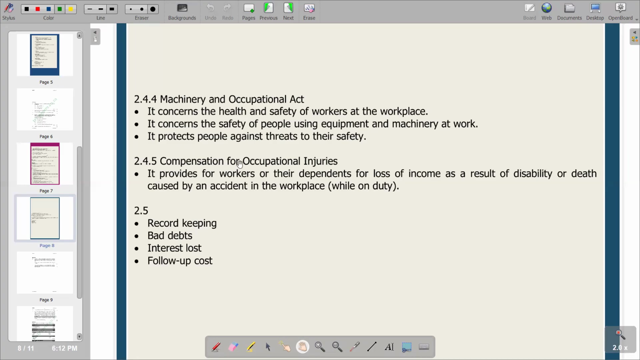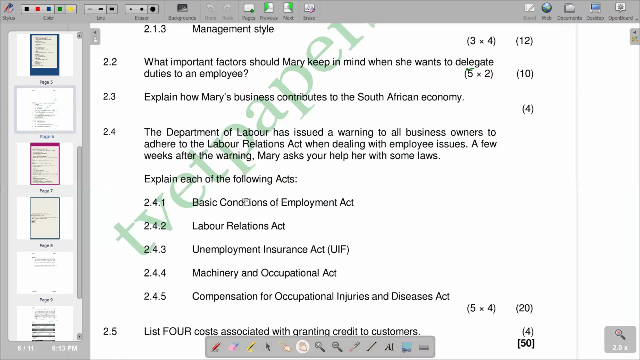And lastly, we've got the Compensation for Occupational Injuries Act. First point, it provides for workers or their dependents for loss of income as a result of disability or death caused by an accident in the workplace, that is, while on duty. So those are the different acts that we have. We have 5 of them, which are close to our 20 marks. So basically, we are saying each one has got 4 marks. So this is what we have.